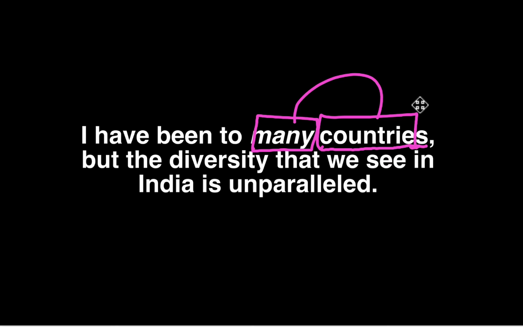It refers to a large number of something. I've been to many countries. Many is a very positive number. But again, do we know the exact number of countries that I've been to? No, we don't, and we cannot know that with the usage of indefinite adjectives.